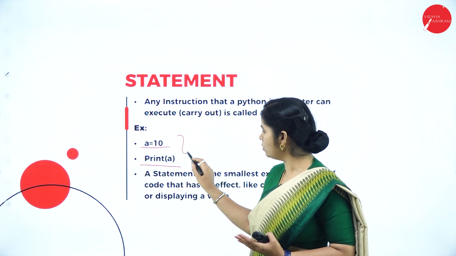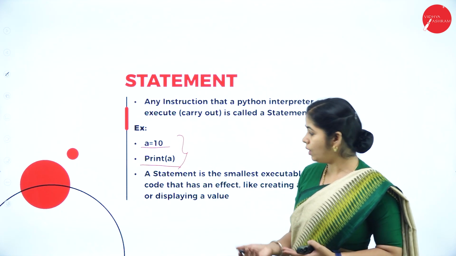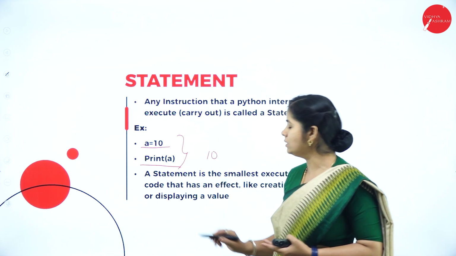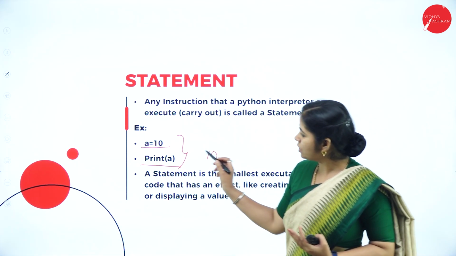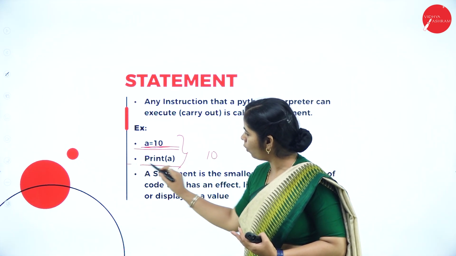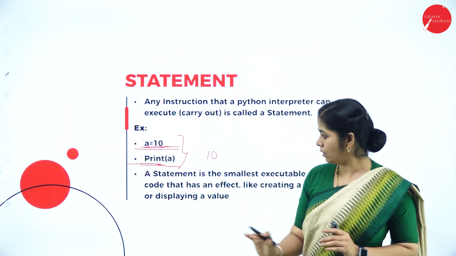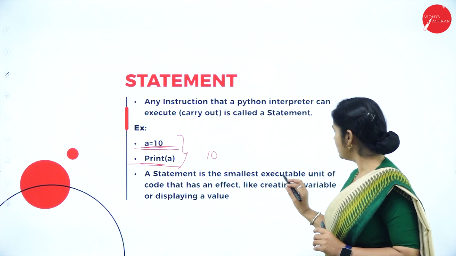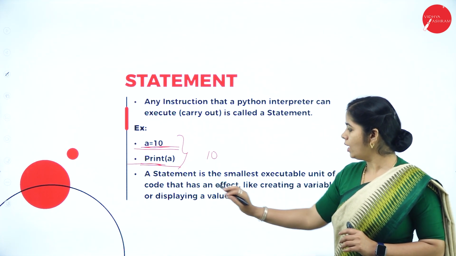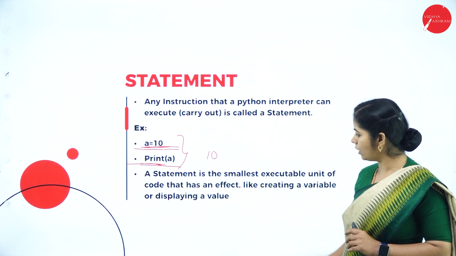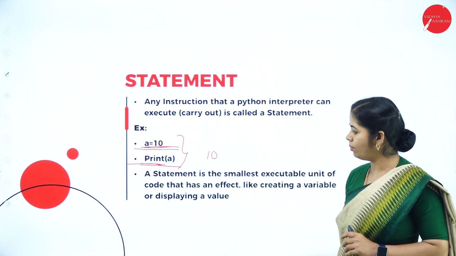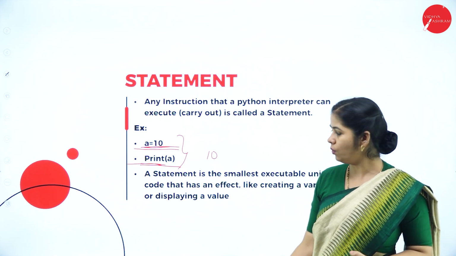What will these two statements together do? It will print the value of a as 10. Each line of the code is called a statement. A statement is the smallest executable unit of the code that has an effect, like creating a variable or displaying the value of the variable.